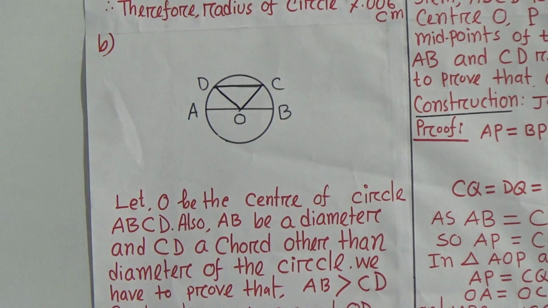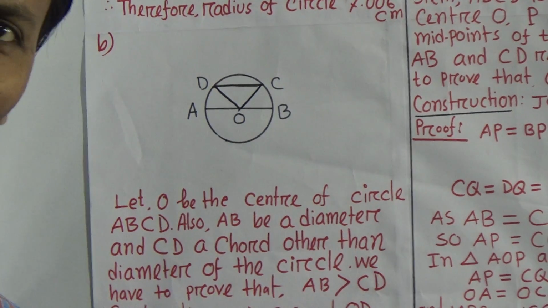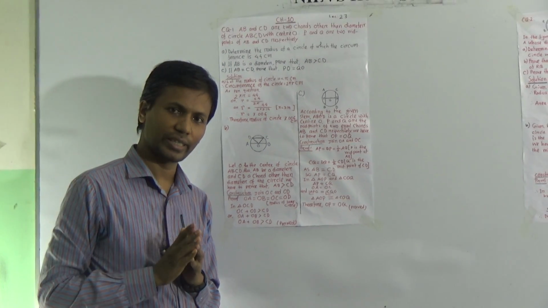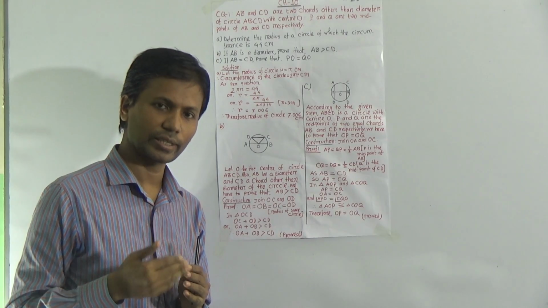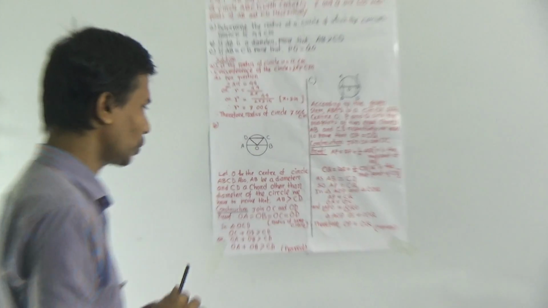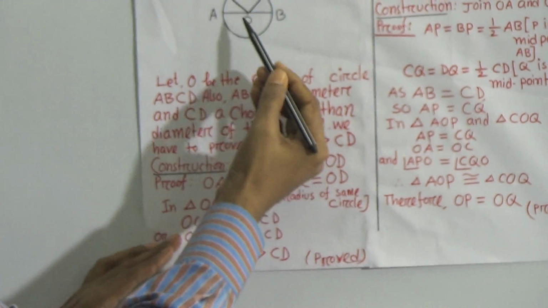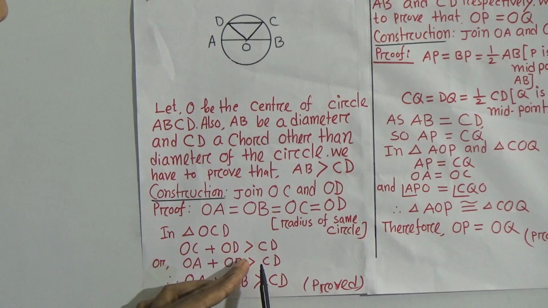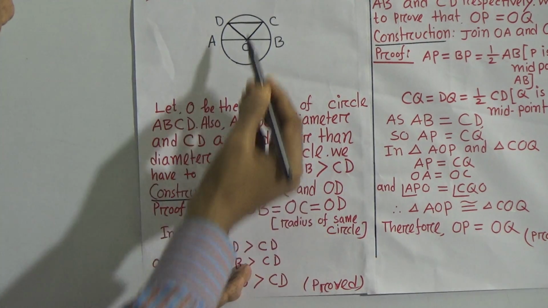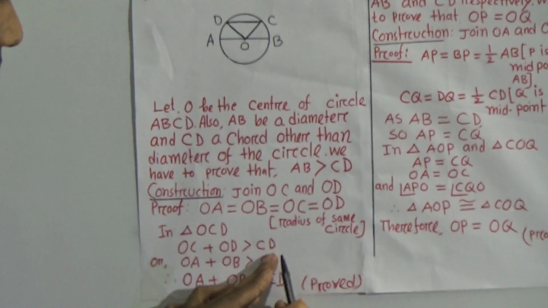We know that in a triangle, the sum of two sides is greater than the third side. According to this law, we can write OC plus OD is greater than CD.